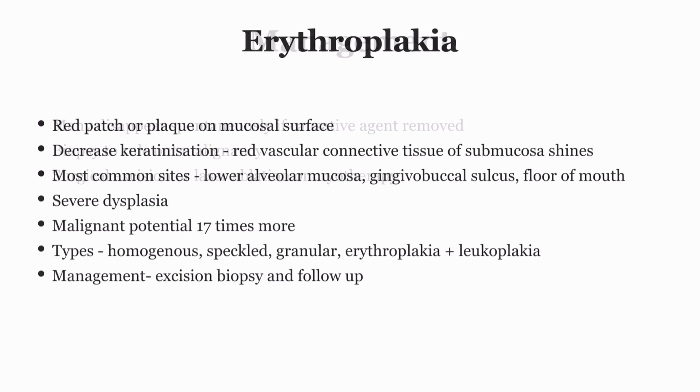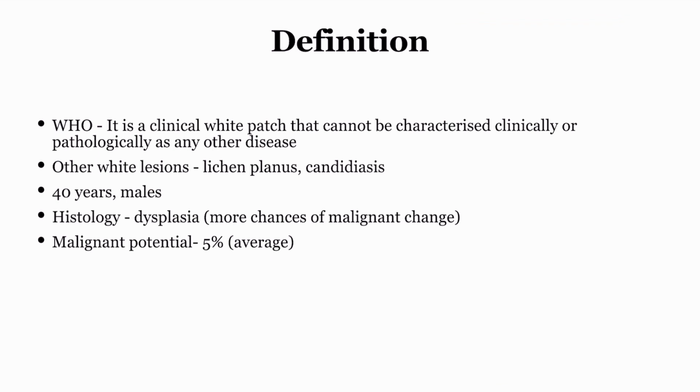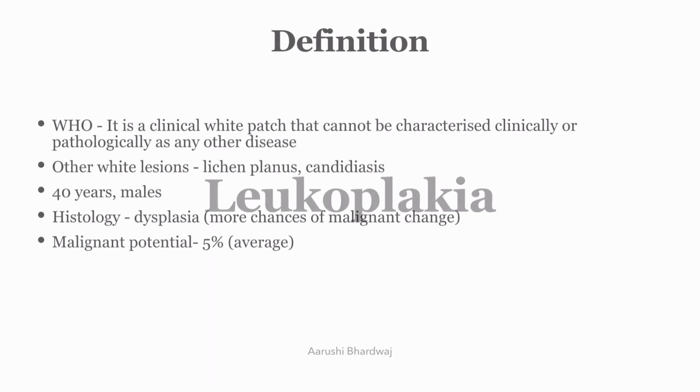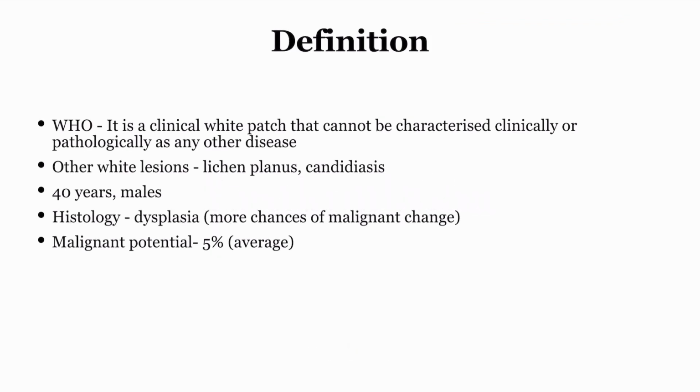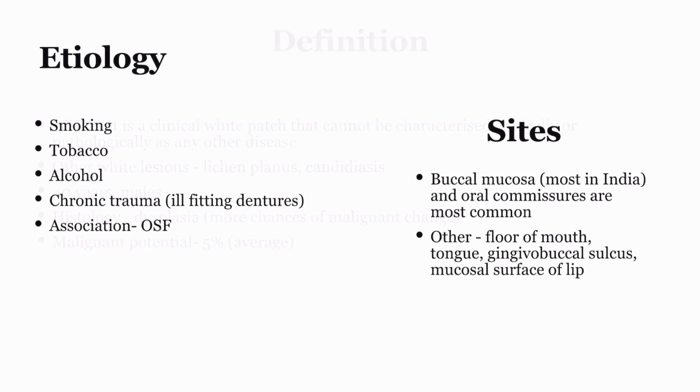So this was about leukoplakia. If we revise it, it is a pre-malignant lesion of the oral cavity, which is a white patch which cannot be characterized clinically or pathologically as any other disease. Its differential diagnosis will be candidiasis and lichen planus. It happens in the 40-year age group in males, and histology will find much dysplasia in the tissue, and it has a 5% malignant potential. It is due to smoking, tobacco, alcohol and chronic trauma, and it is very much associated with oral submucous fibrosis.